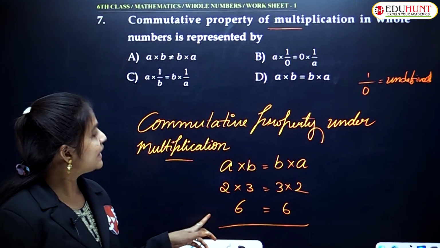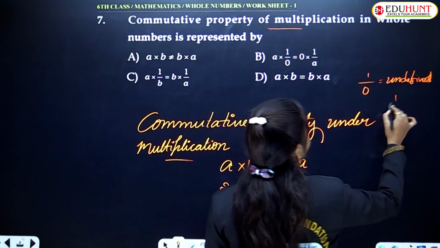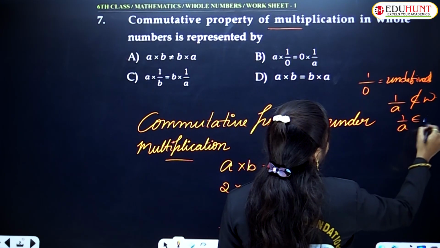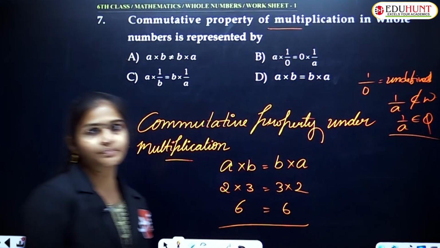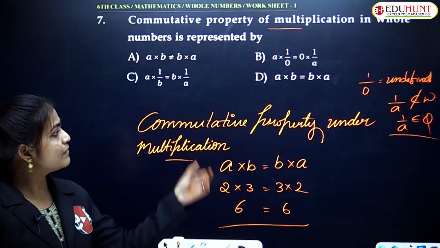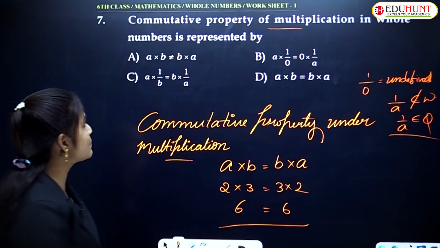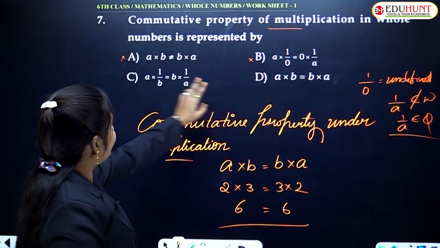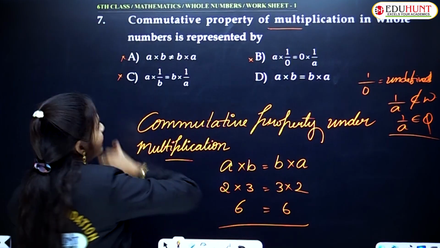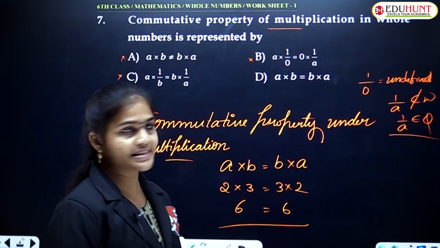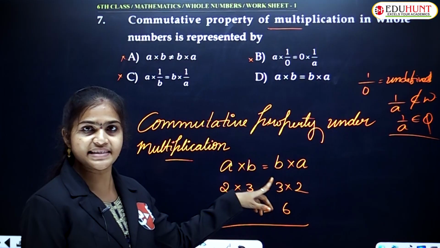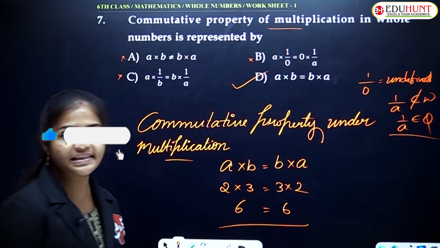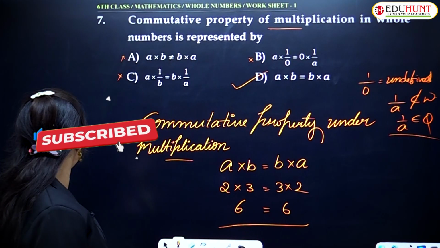That is undefined, so we should not consider it as a whole number. 1 by A does not belong to whole numbers. 1 by A belongs to rational numbers. That is why the second option is also wrong, and the first one also wrong. Next, 1 by B, 1 by A belongs to rational numbers, but here we are discussing whole numbers. Which option is correct here? A into B is equal to B into A.